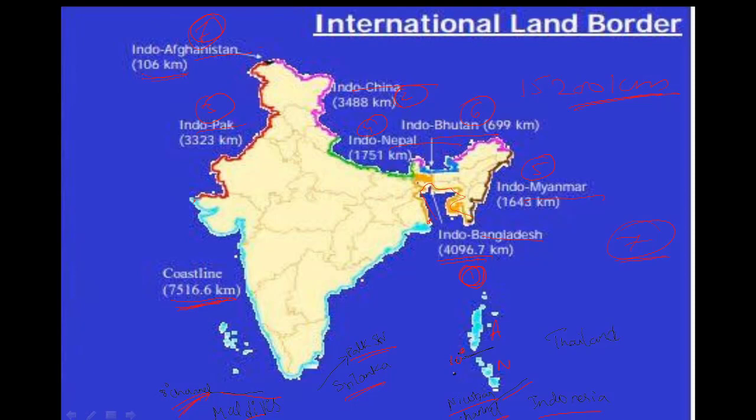Andaman and Nicobar is divided by the 10-degree channel. So don't confuse between the 10-degree channel and the 8-degree channel. And one more thing, which countries have both land and maritime border? How many countries have both land and maritime border? So the countries which share both land and maritime border are Pakistan, Myanmar and Bangladesh. Okay. Remember, these three share both maritime and land border with India.